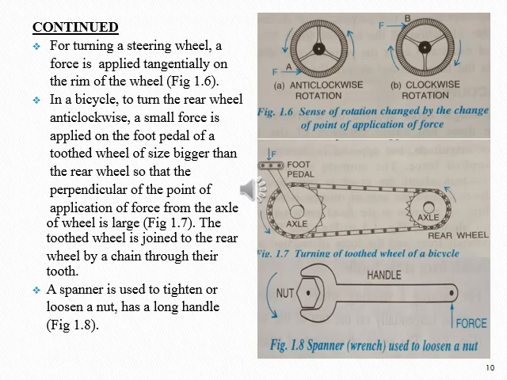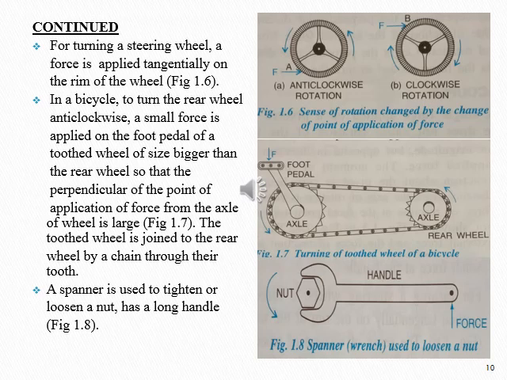In a bicycle, to turn the rear wheel anti-clockwise, a small force is applied on the foot pedal of a toothed wheel of a size bigger than the rear wheel so that the perpendicular distance of the point of application of force from the axle of the wheel is large. The toothed wheel is joined to the rear wheel by the chain through their teeth, as in figure 1.7.